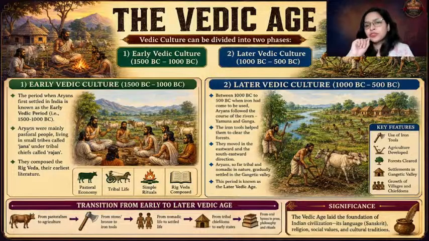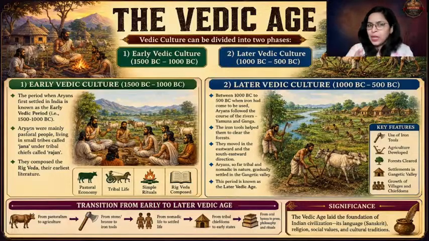One more river was the ancient river Saraswati. So when Aryans came to India, they settled in the Sapta Sindhu area, basically the northwest part of the Indian subcontinent, where the Indus Valley civilization originally thrived and flourished.